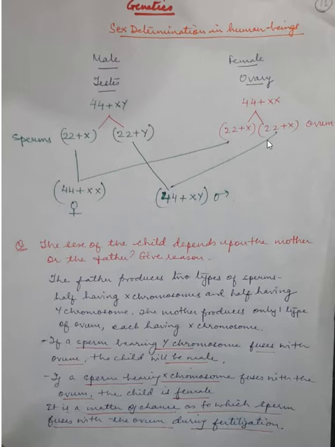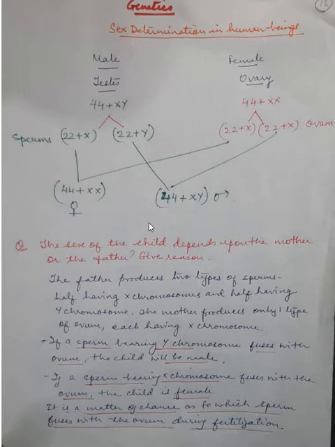So we can say that it is a matter of chance, and the sex of the baby is determined at the time of fertilization. Also, this is very clear, as you have now understood clearly, the autosomes and the allosomes.